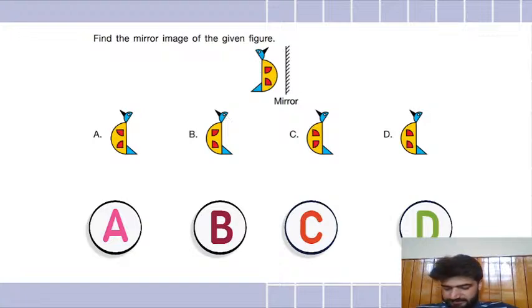Swadhan is saying B. Anybody else? Now Swadhan is saying A. Anybody else? Everything goes to the opposite side in the mirror image, isn't it? Lavanya says D. Swadhan says A. Anybody else?